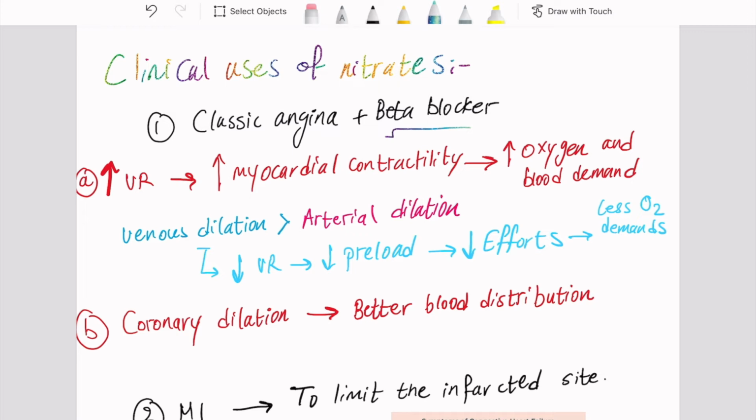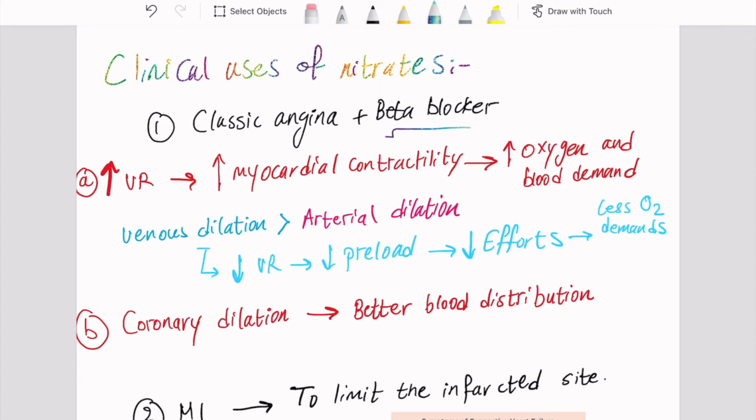And now I want you to recall also that we mentioned veins will be more dilated than arteries when nitrates are used. So when the venous side is dilated, blood will be more in the venous side. This will result in decreased venous return, and when the venous return decreases, the preload decreases. And this in turn will decrease the efforts needed for contraction of the heart.